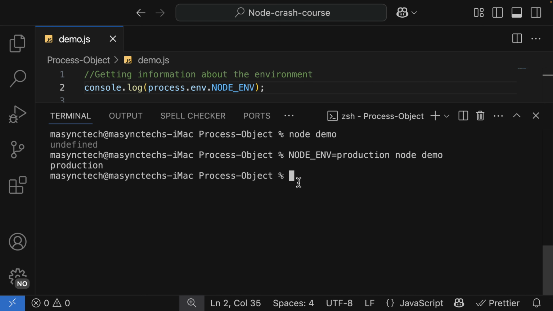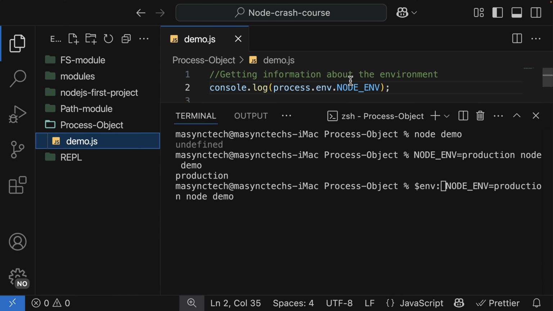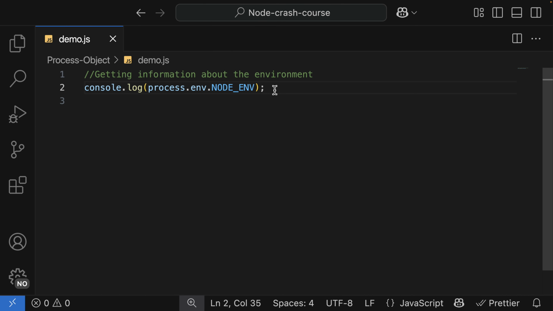If you are on Windows, write set, then the environment variable and then the value, and you'll be good to go. This one is for the Windows command prompt. And in case you are using PowerShell, then it's going to be $, then env, then colon, then the environment variable, and you'll be good to go. As you move on, instead of setting the environment in the command line, we are going to have a file where we're going to have all our environment variables. So here is how to access an environment variable.